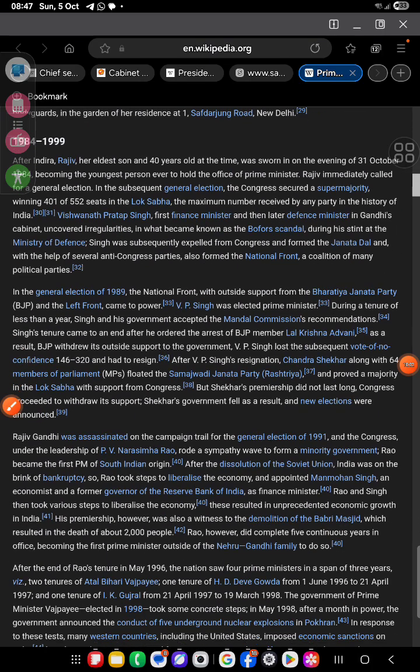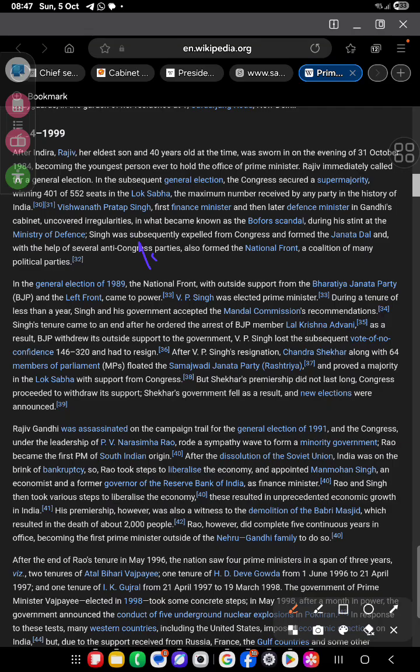Now, what happened in the general election of 1989? The National Front, with outside support from the Bharatiya Janata Party and the Left Front, came into power. That was the VP Singh government. VP Singh was elected as prime minister in 1989, and during his tenure, he and his government accepted the Mandal Commission recommendations. Singh's tenure came to an end after the arrest of BJP leader Lal Krishna Advani. As a result, BJP withdrew its outside support, and VP Singh lost the subsequent vote of no confidence.